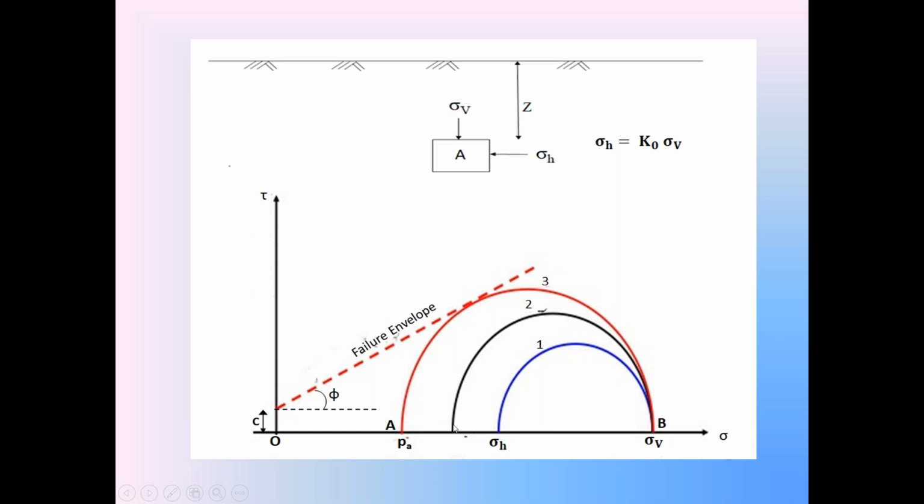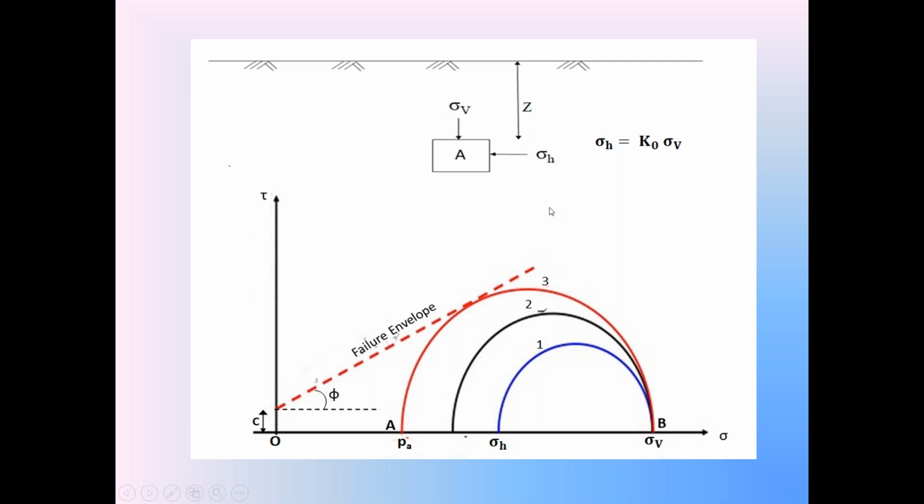So you will get the second Mohr stress circle at the beginning of the active condition. No change in the vertical stress, it remains the same. Now, when the retaining wall in the active condition moves further away from the backfill, this sigma H gradually decreases. At one stage, the sigma H in the c-phi backfill reaches the minimum value.